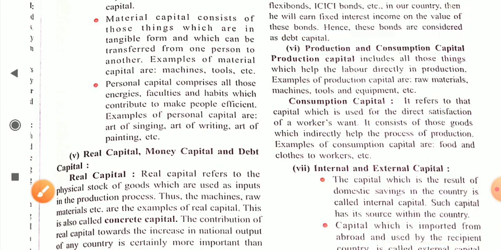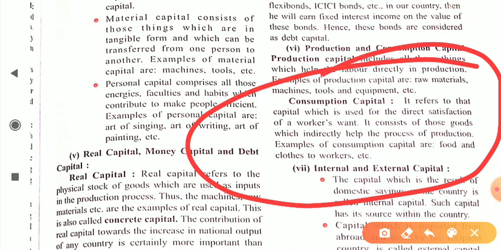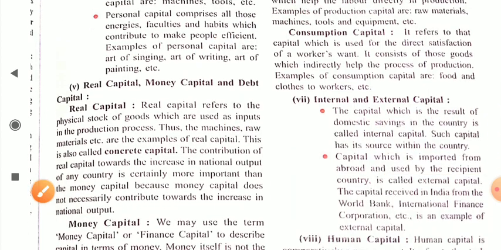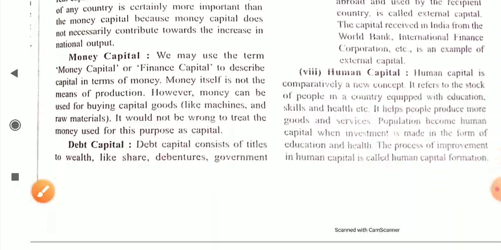Similarly, if you talk about consumption capital, it refers to that capital which is used for direct satisfaction of a worker's wants. The capital which directly satisfies a worker's wants is simply known as consumption capital. It consists of those goods which indirectly help the process of production, like food and cloth of the worker. All these are consumption capital, okay, dear student.